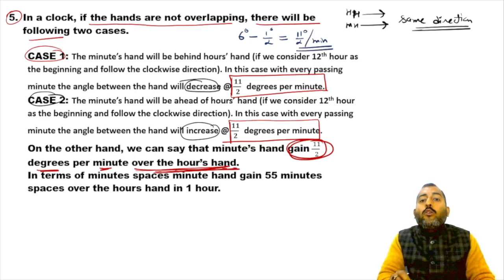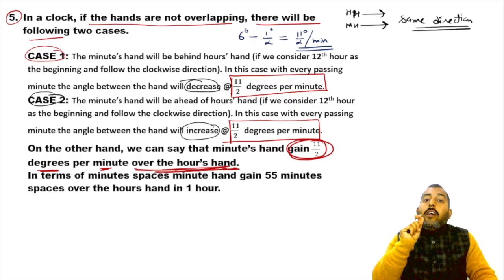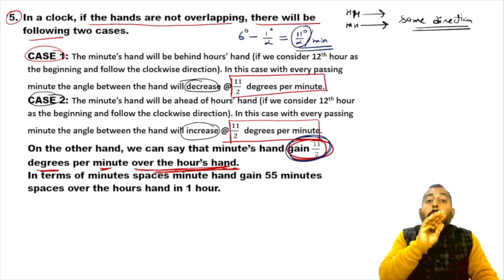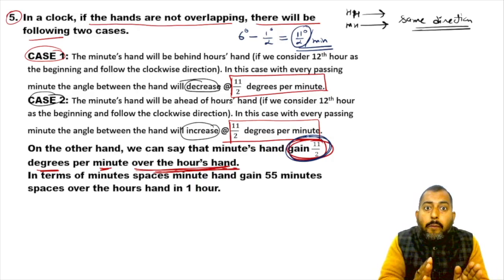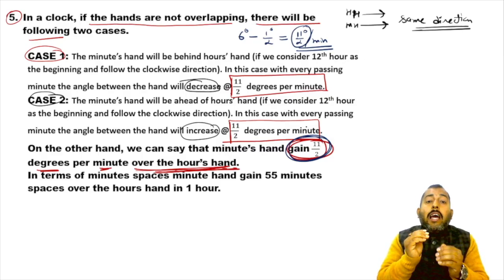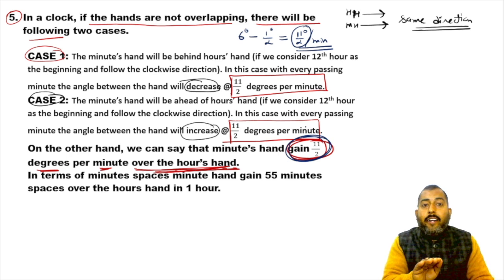So 11/2 degree per minute is what? The relative speed of the hands. And this relative speed is also called the gain of the minute hand over the hour hand. What does it mean? That in every minute, the minute hand covers 11/2 degree extra as compared to the hour hand.